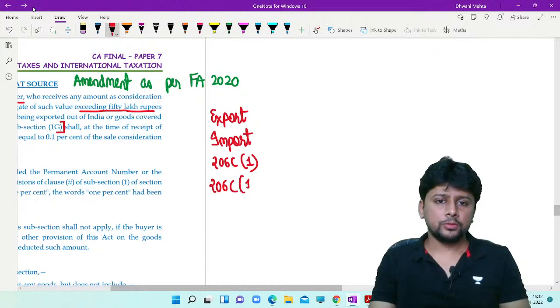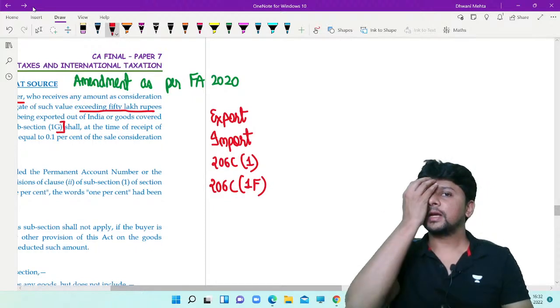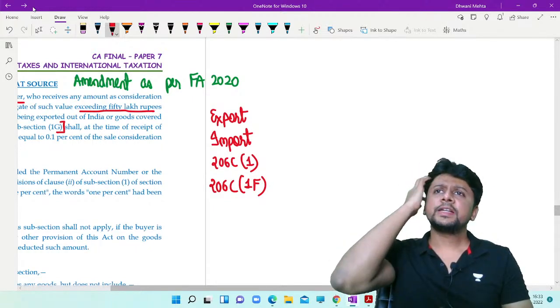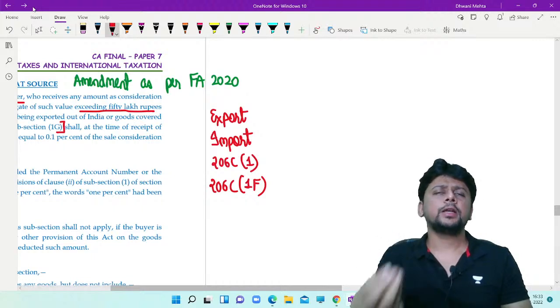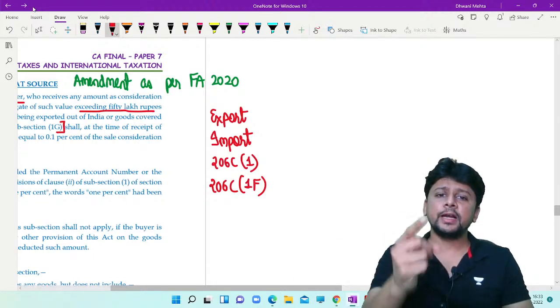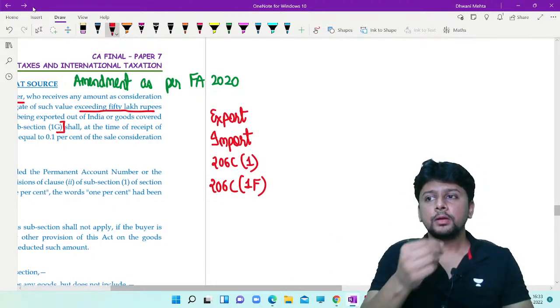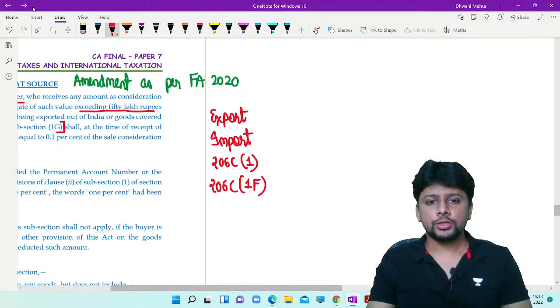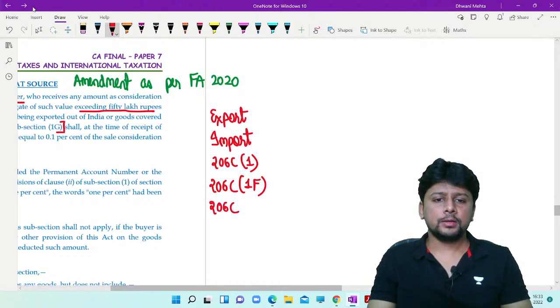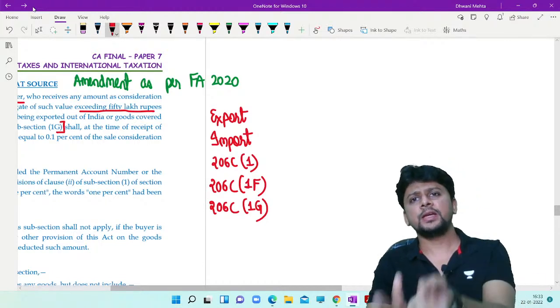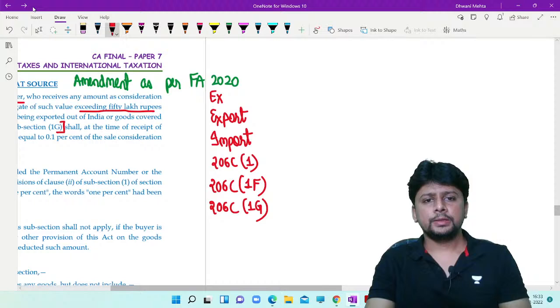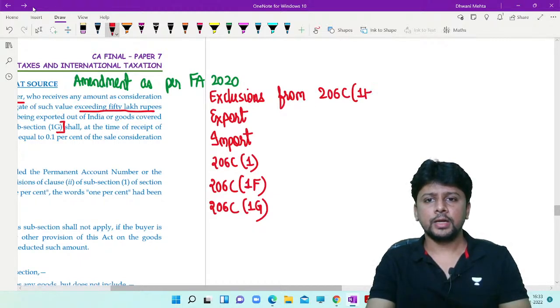If you are covered by 206C 1F, the sale of a motor car, then on that retail sale of a motor car, tax is always going to be collected under 1F. You cannot cover it under 1H. And if you are doing some remittance under 1G, then tax is being collected there. These are all the exclusions from 206C 1H.